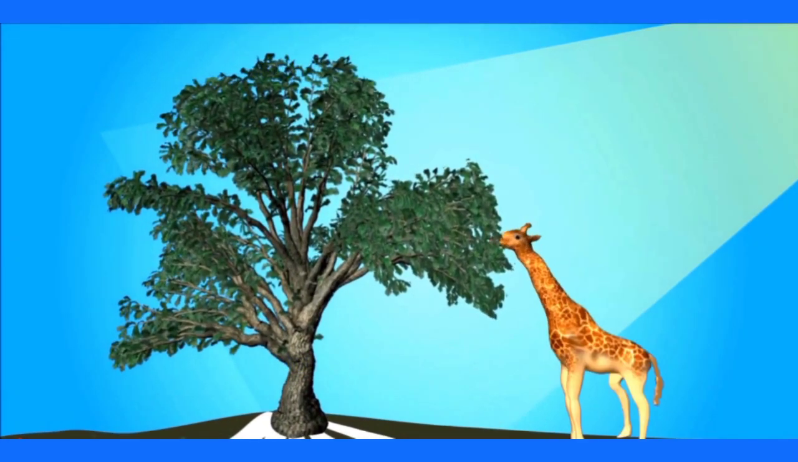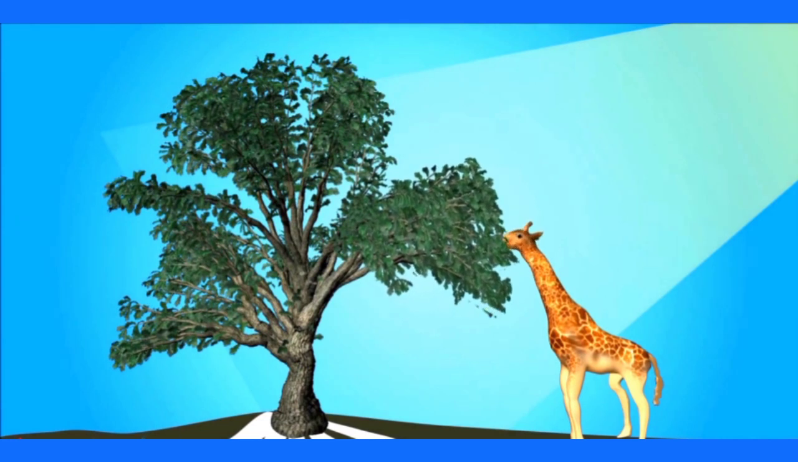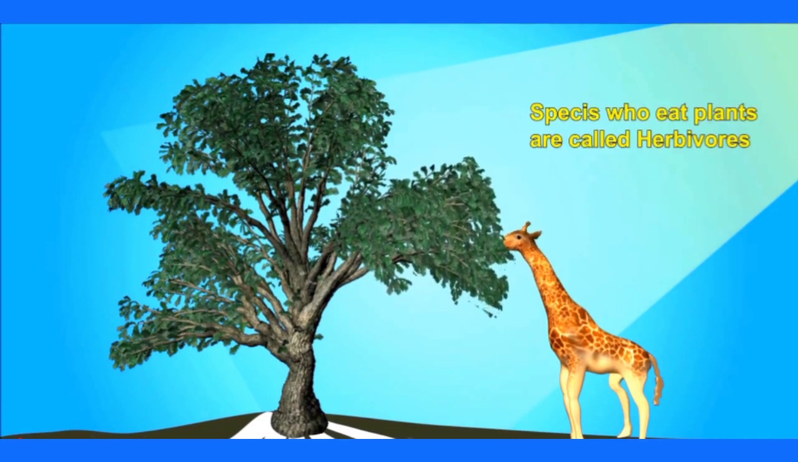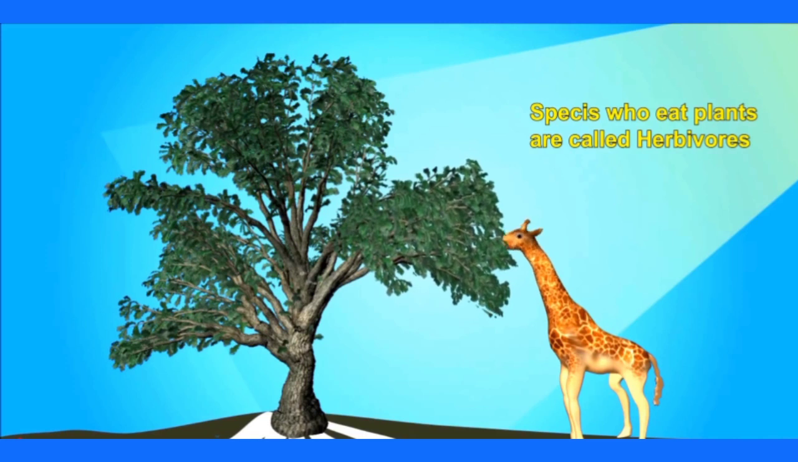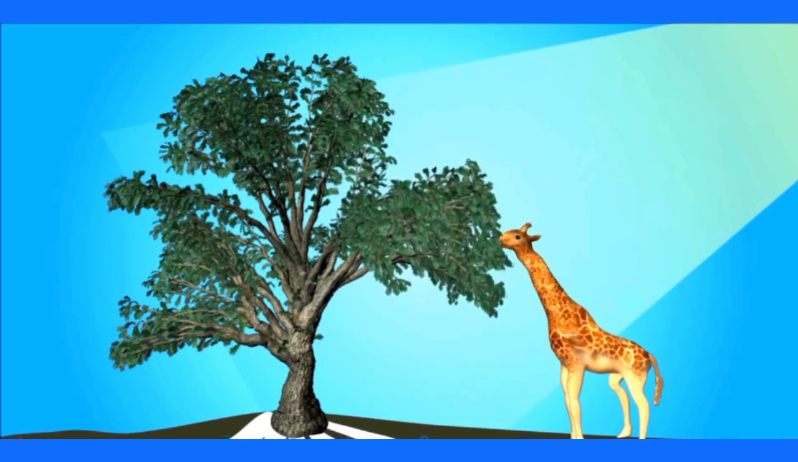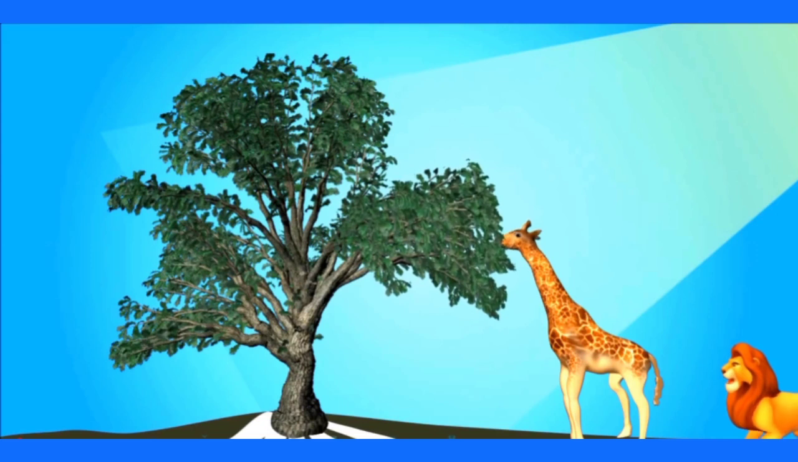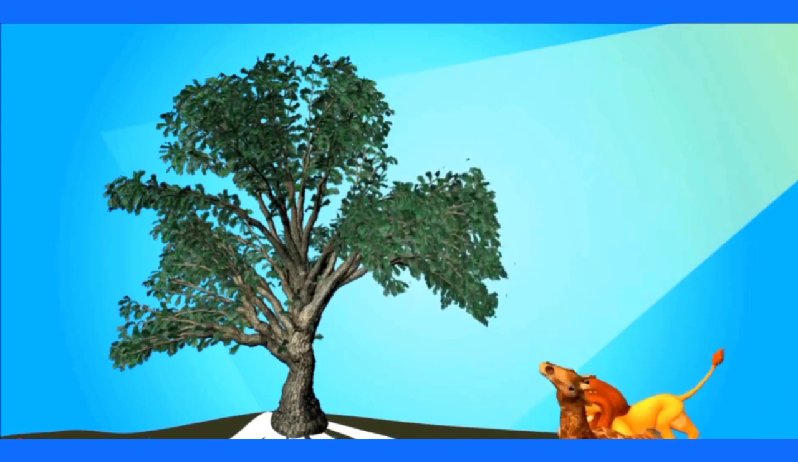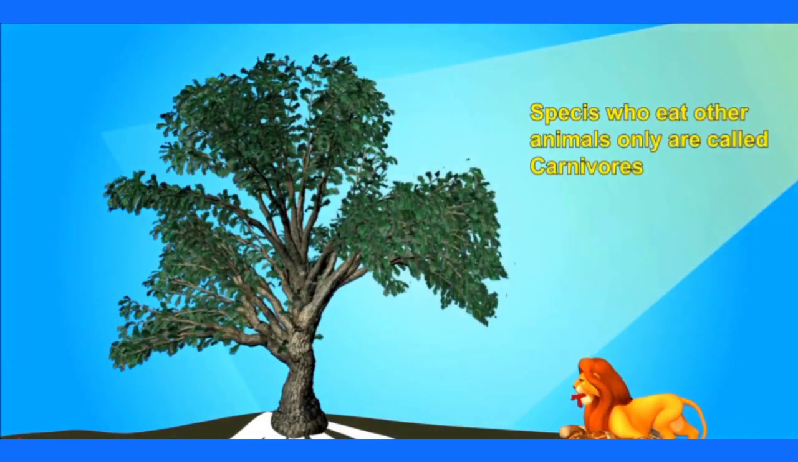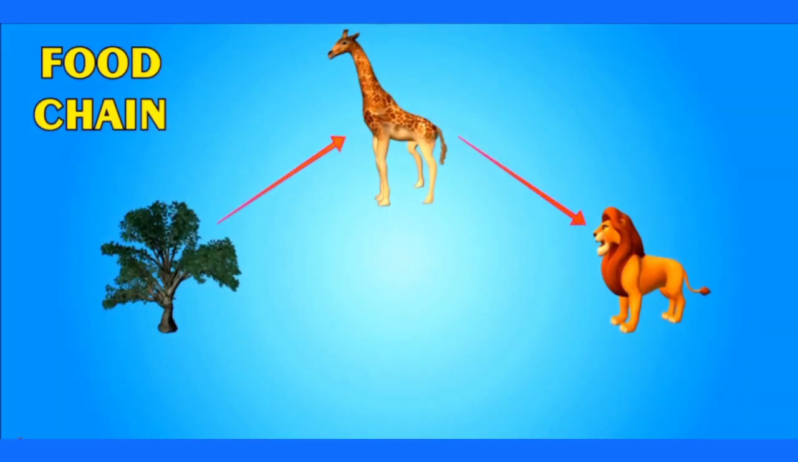See, the giraffe is eating. Species that eat plants only are called herbivores. Oh no! The giraffe is attacked by the lion. It killed the giraffe and is eating it. Species that eat other animals only are called carnivores. So you have seen that plants make their own food, animals eat plants, and other animals eat those animals who eat plants. So all are dependent on plants.